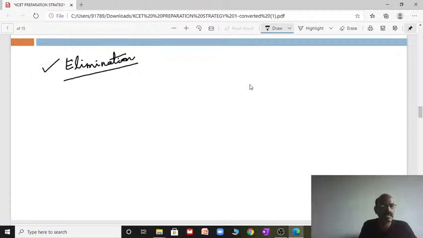One trick is elimination, and the second is substitution. What is that, sir? In the substitution method, put all four options into the answer and check whether it gives you a proper equation or not. In this method also you can solve quickly. So these two tricks, elimination and substitution, mainly work for all the objective types in physics. And there are a few more tricks which will also be very useful.